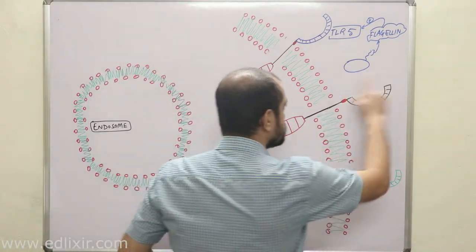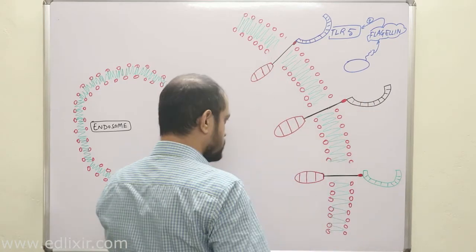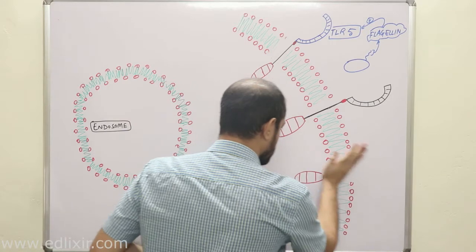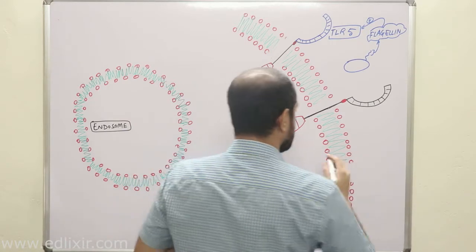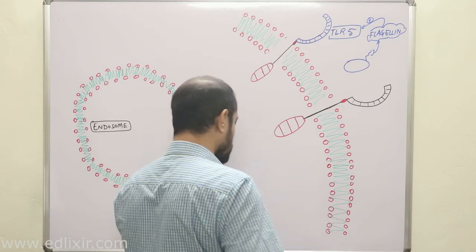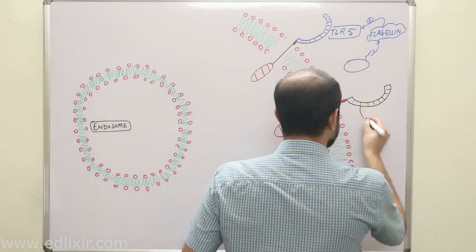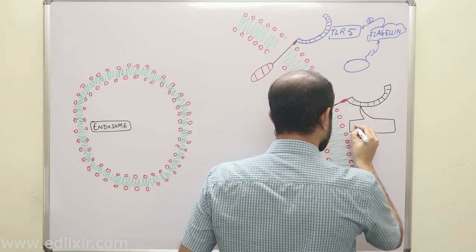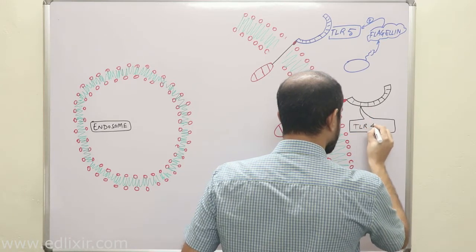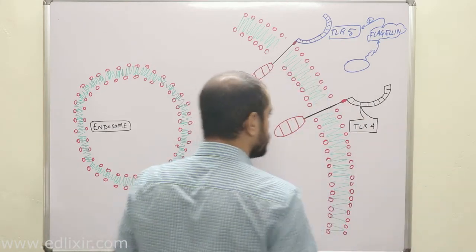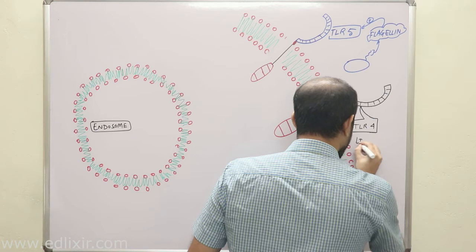Now we are going to talk about this TLR. You know what this TLR is? It's a very important TLR. We don't need another TLR, okay? Sorry, I have not rubbed this portion, okay? So this TLR, clear? Now this TLR is known as TLR 4. Now listen, a very interesting part you need to understand is this. TLR 4 recognizes lipopolysaccharides.